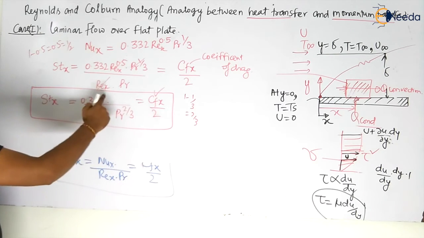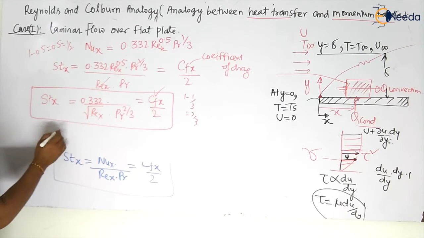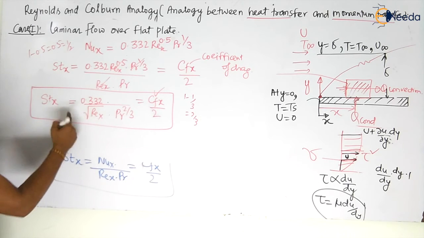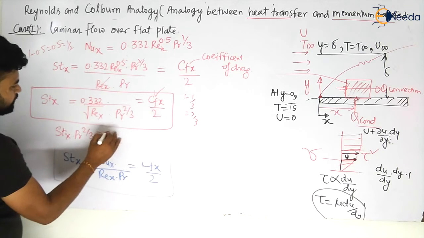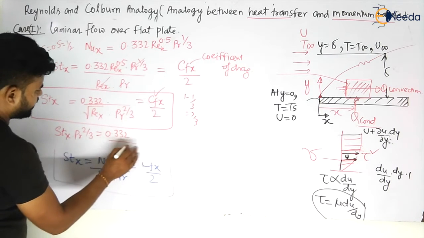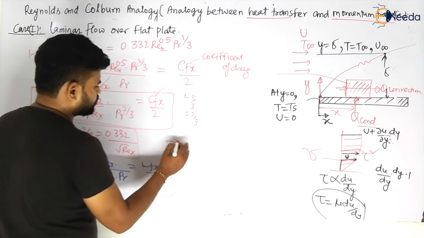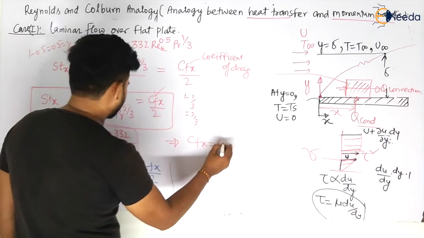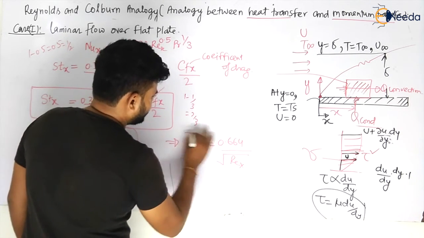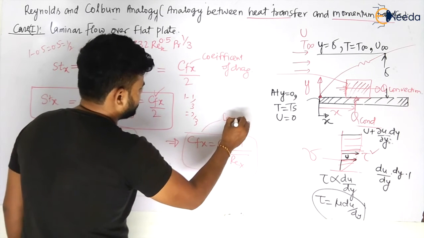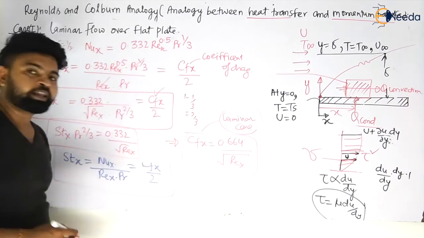If you take 2 to this side, this becomes 0.664. So St_x into Pr to the power 2 by 3 is equal to 0.332 divided by root Re_x, and you also know that Cfx is equal to 0.664 divided by root Re_x. That was for the laminar case, my dear students.